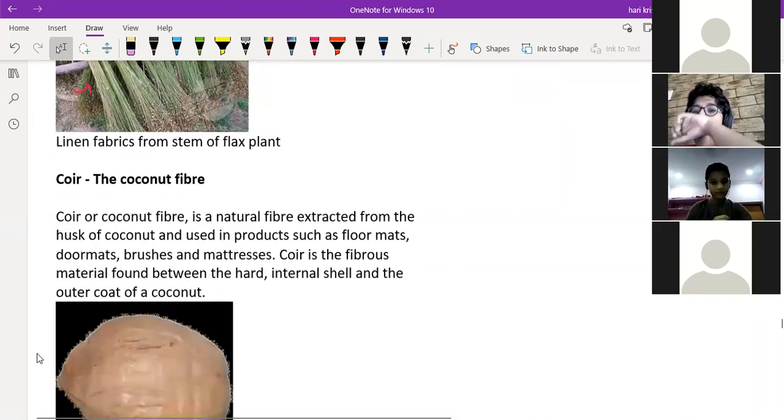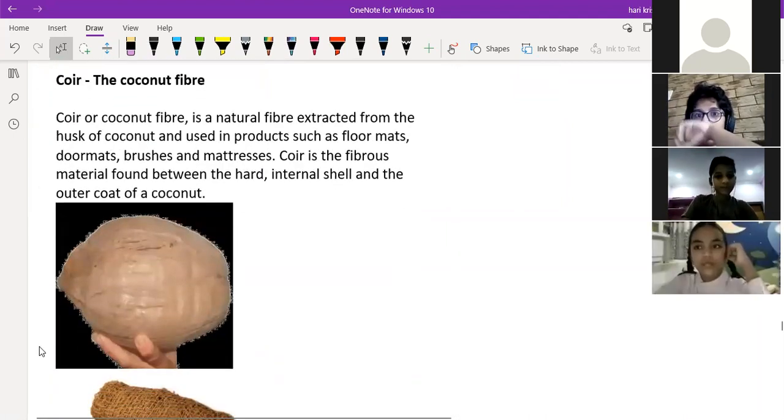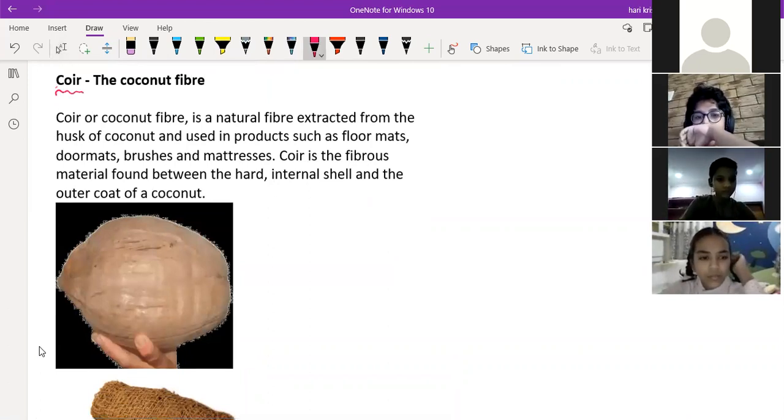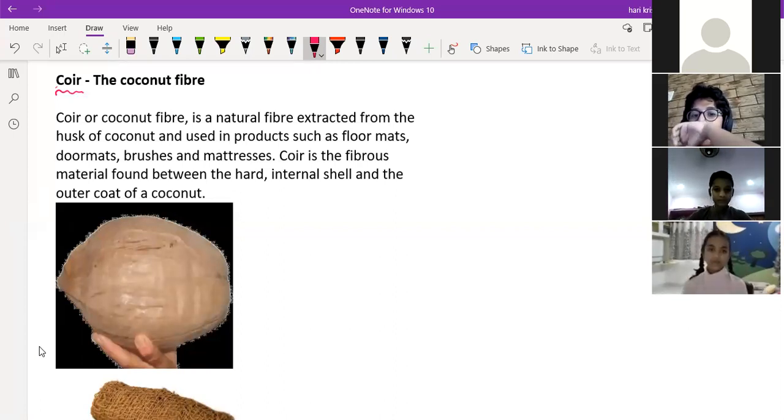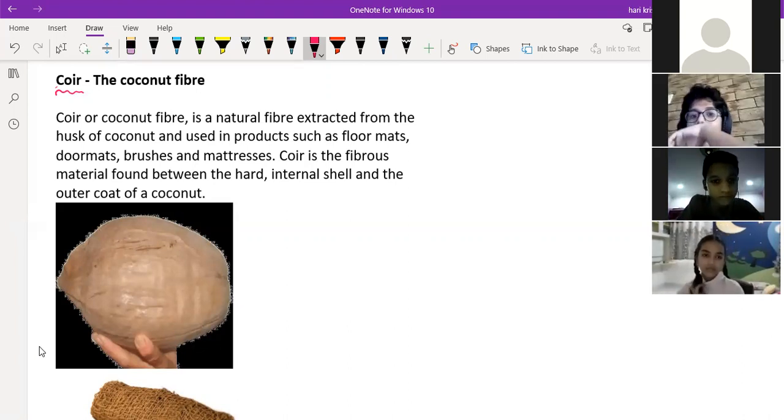Next we'll go for the coir. Have you seen the coir matrices? In the matrix, there are different types of substance present inside the matrix. Some is made up of foam, some is made up of sponge, or some is made up of light cotton and industrial waste cotton. And some matrix is also made up of coir. Generally, coir matrices is rough and hard. It will not be very soft like a foam or sponge.